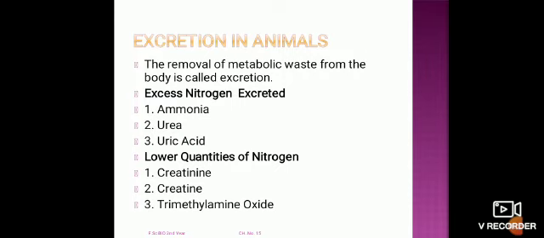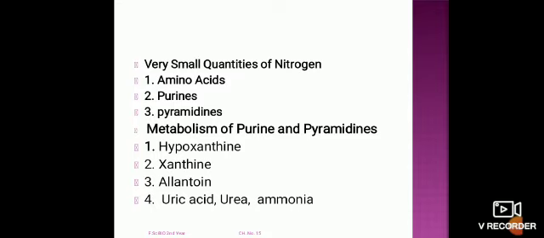The excess amount of nitrogen is excreted usually in the form of ammonia, urea, and uric acid, while lower quantities of nitrogen are excreted in the form of creatine and trimethylamine oxide, while a small quantity of nitrogen is excreted in the form of amino acids, purines, and pyrimidines.